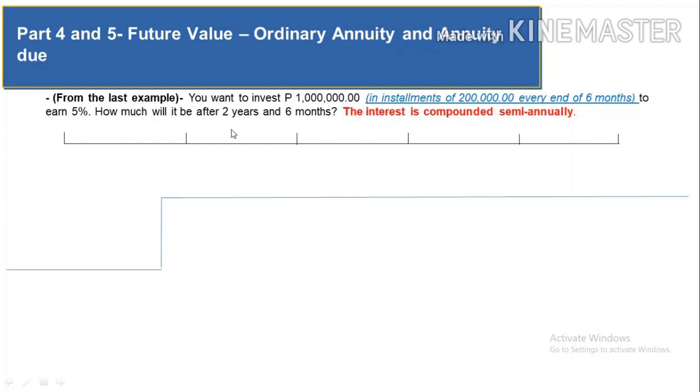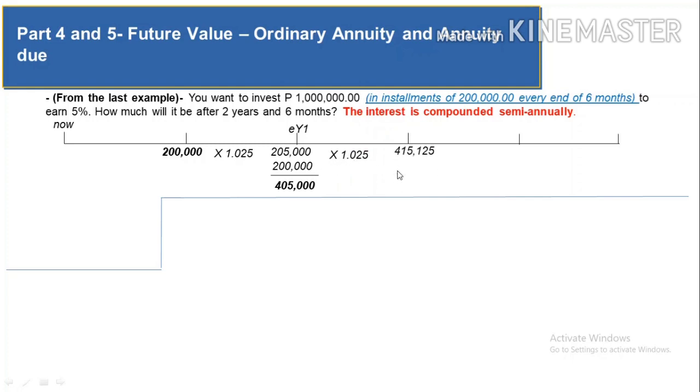On a timeline analysis, you will start investing at the end of 6 months. So if this is now, you're not going to invest here. You're going to invest here, the 200,000, and then the 200,000 will grow times 1.025. It will become 205,000 at the end of year 1. So after that, you're going to invest the second 200,000, and then at the end of year 1, you have 405,000. The 405,000 will then grow again times 1.025.